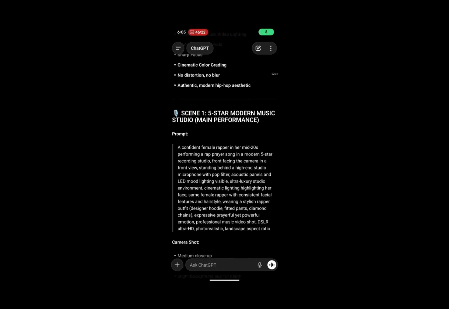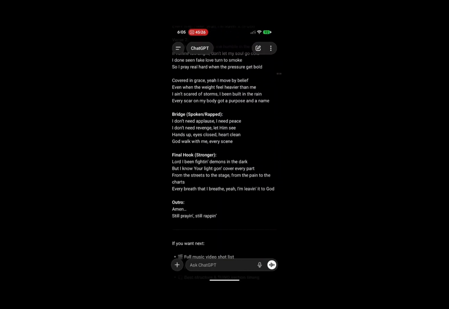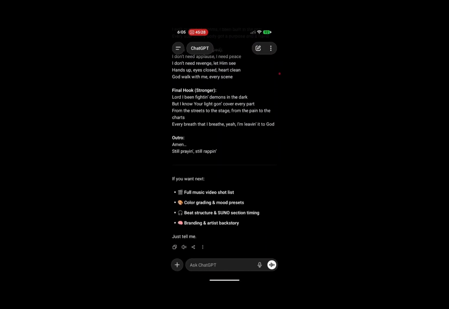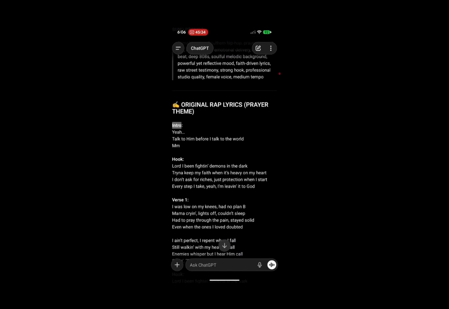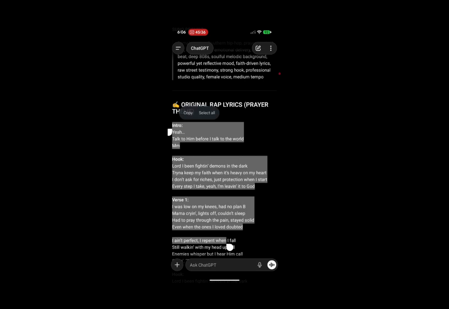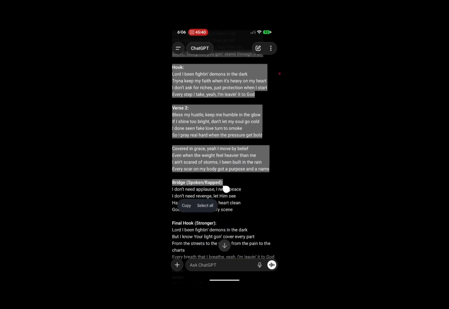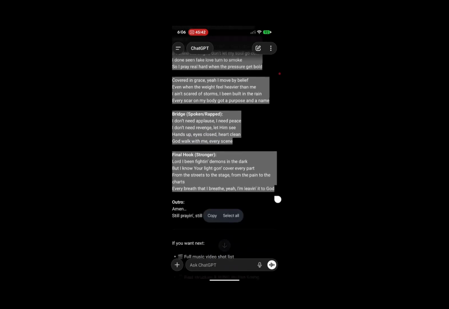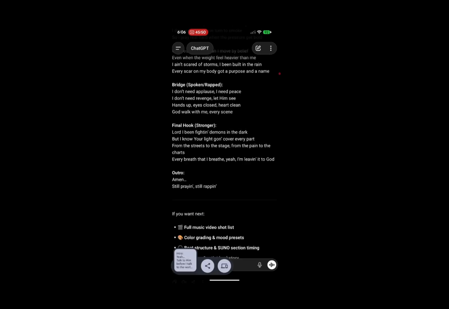So we're back on ChatGPT. ChatGPT has initially generated the song, so let's copy all that ChatGPT has generated. The title of the song is Prayer Theme. Don't forget, once we get to Suno it will ask for the title of the song. So copy everything just the way it's been stated here, and that is what we're going to give Suno.